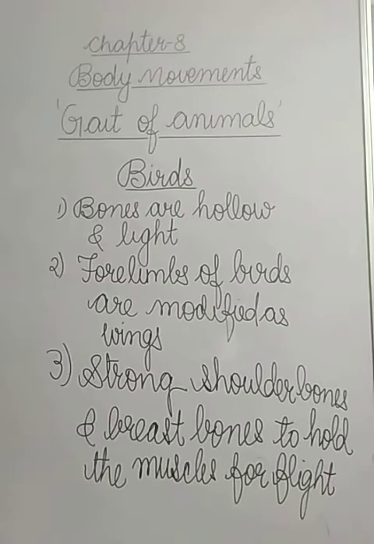Clear everyone? Let me repeat them. Bones are hollow and light. Forelimbs of birds are modified as wings. They have strong shoulder bones and their broad breast bones hold the muscles for flight. In this way, these features help a bird to fly.